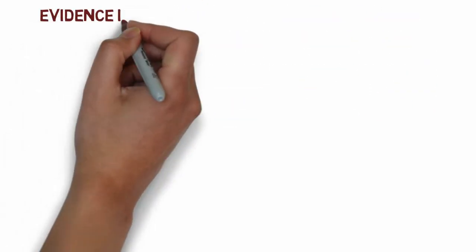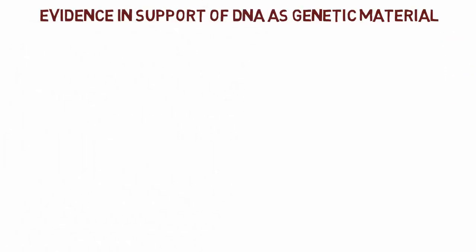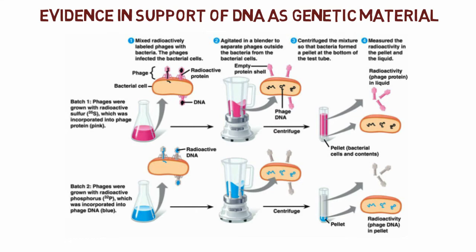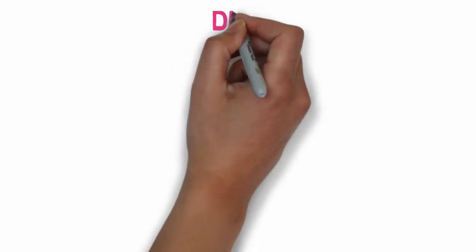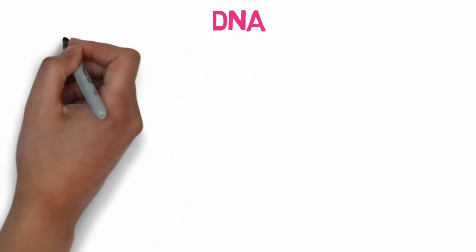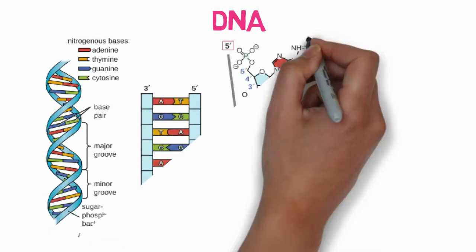Right now on your screen there is another experiment made by Hershey and Chase where the presence of radioactive phosphorus confirms DNA as the genetic material, and this experiment is known as transduction. So DNA or RNA are treated as genetic material. Let's start with DNA.